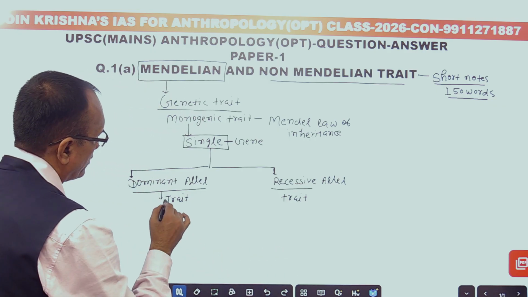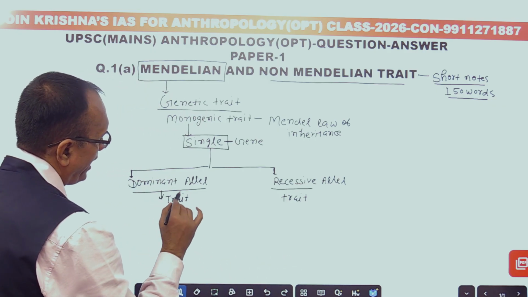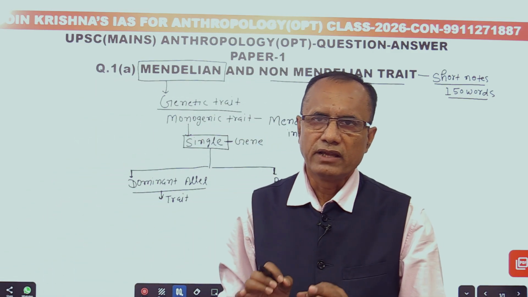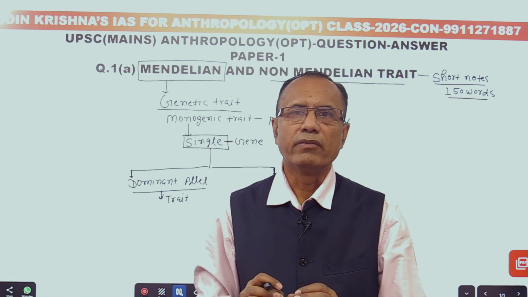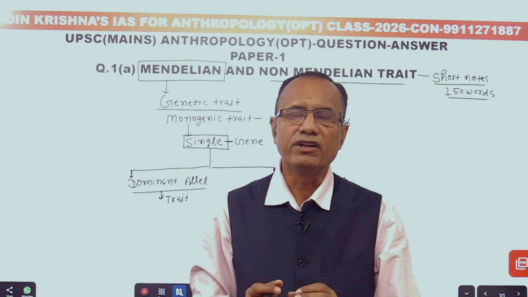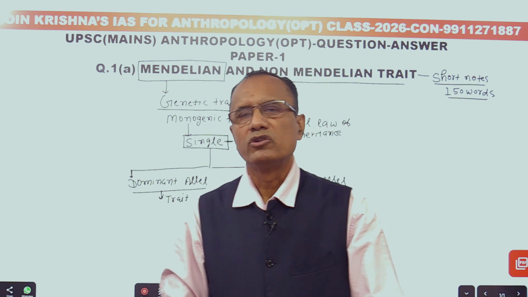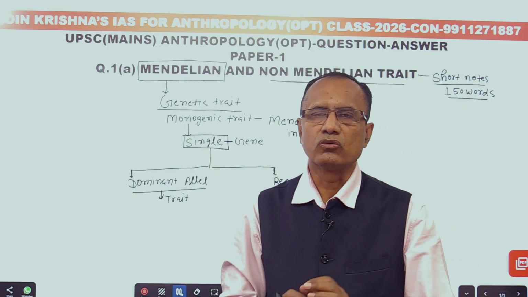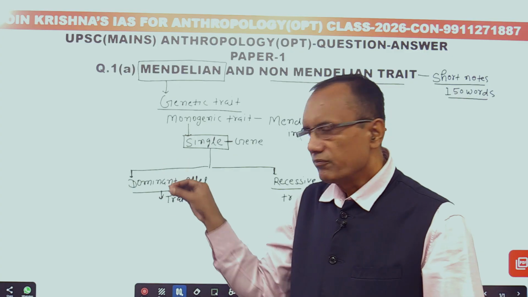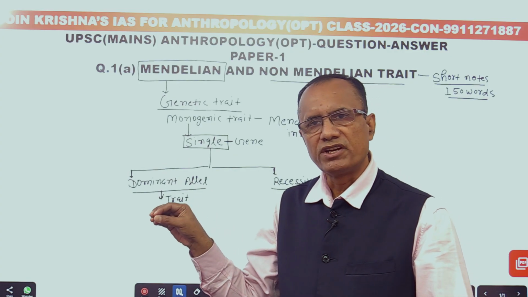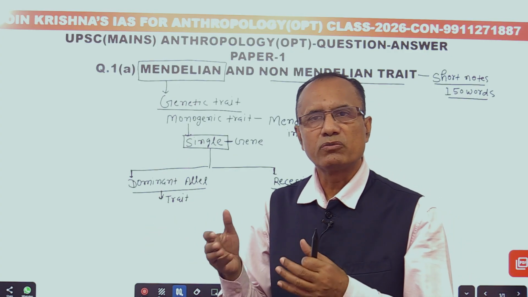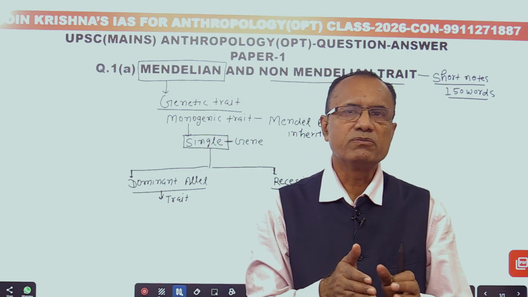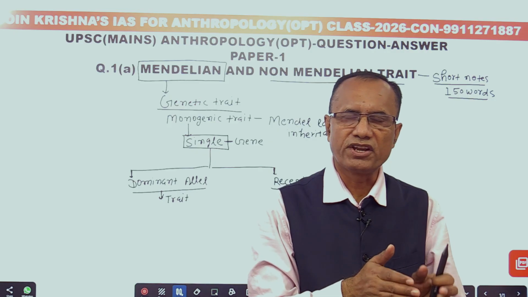So we should explain according to Mendel's law of inheritance, and we have to evaluate that question. Give some examples from inheritance of dominant traits, and some examples from inheritance of recessive traits.